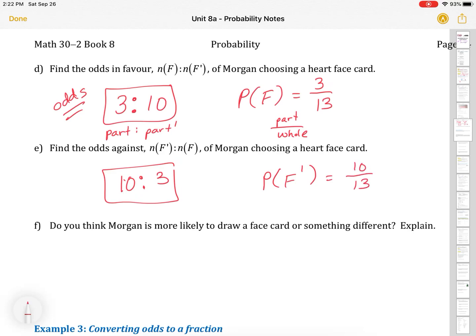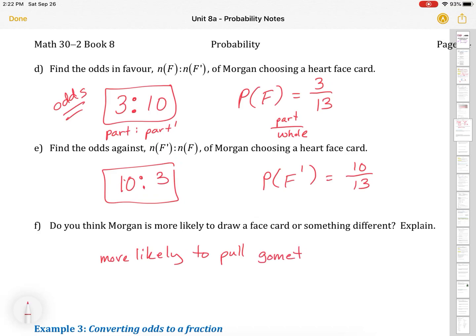Find the odds against. Well, odds against, we just reverse: 10 to 3. Now, if we wanted to write that as probability, it would be the probability of F prime, which would be 10 out of 13. Do you think Morgan is more likely to draw a face card or something different?